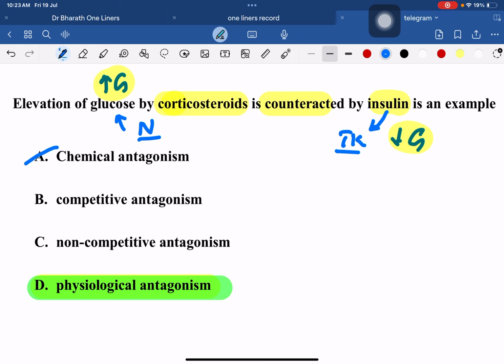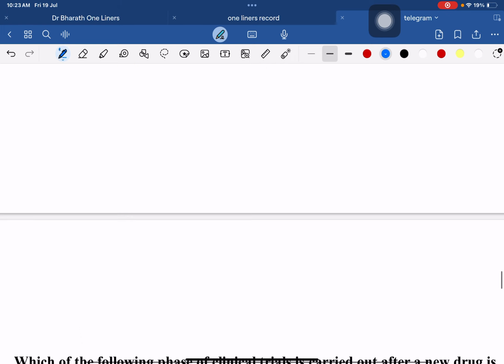So chemical antagonism means there should be some chemical reaction, for example, the antacids neutralizing HCl, the chelating agents. Competitive antagonism means both the agonist and antagonist bind to the same site and you can overcome this antagonism, and the dose response curve shifts rightwards and parallel. Non-competitive antagonism, the agonist and antagonist don't bind to the same site and the curve will not shift and it will become flat. That's it. So this is the point here.